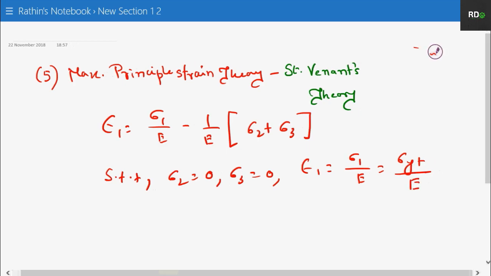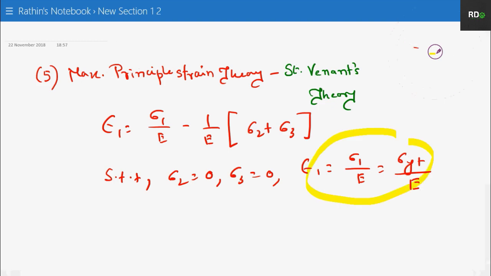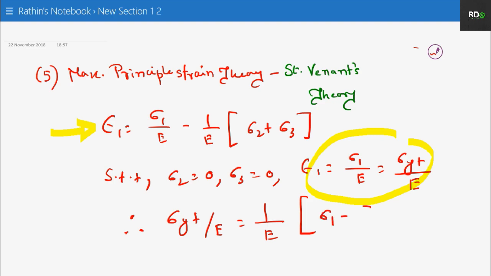So as per the statement, what we need to do is equate this to this equation. It will become sigma yt by E is equal to 1 by E into sigma 1 minus mu into sigma 2 plus sigma 3. There will be a mu, I have missed the mu, that is the Poisson's ratio. Please make this correction.